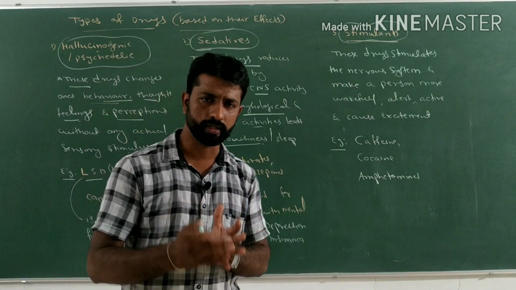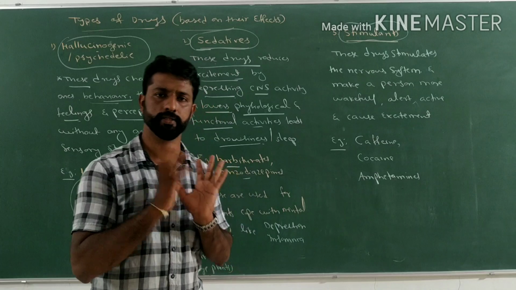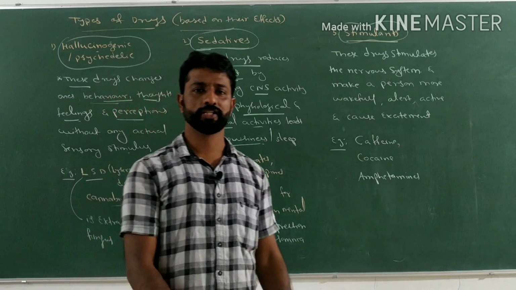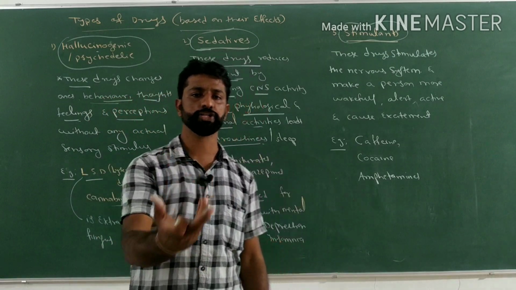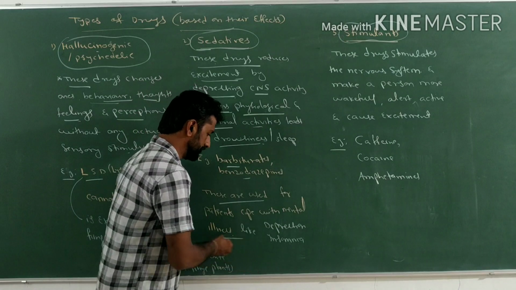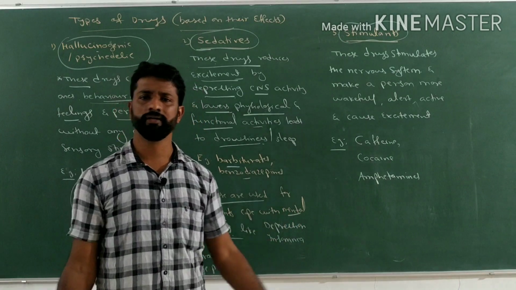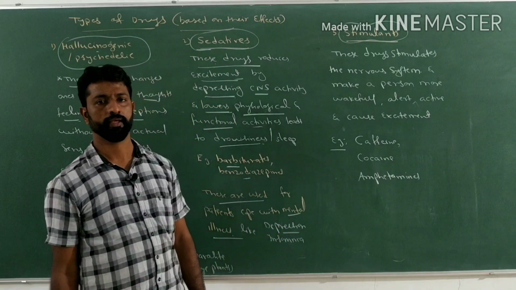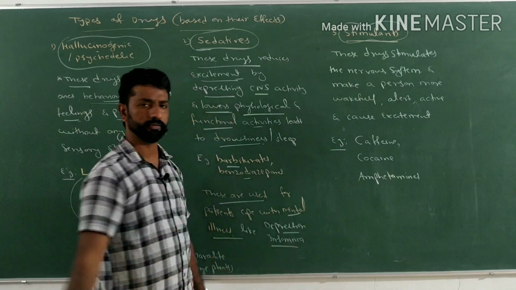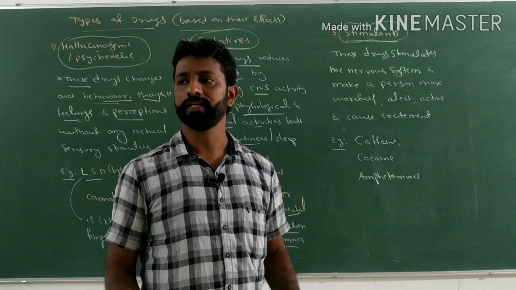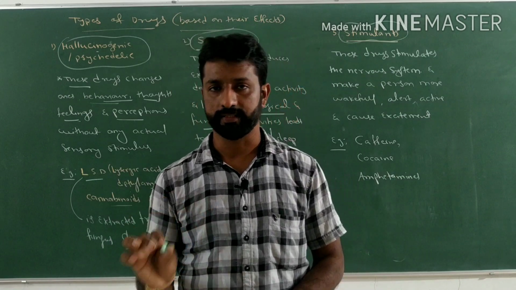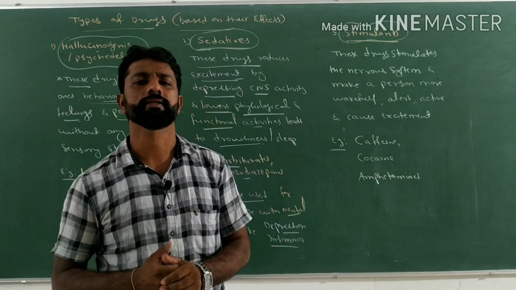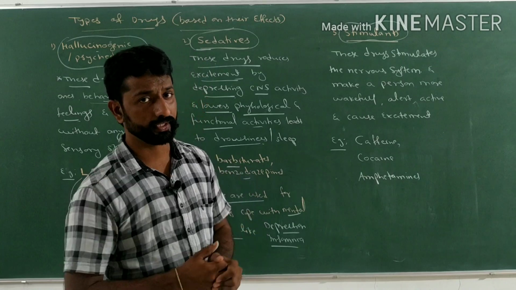Those drugs which cause drowsiness or lead to sleep are called sedatives. Because of that reason, such drugs are very useful for patients who are coping with mental illness. Examples of mental illness are depression and insomnia. What do you mean by insomnia? Insomnia means sleeplessness. They will not get sleep easily, commonly not even at night. That is called insomnia.